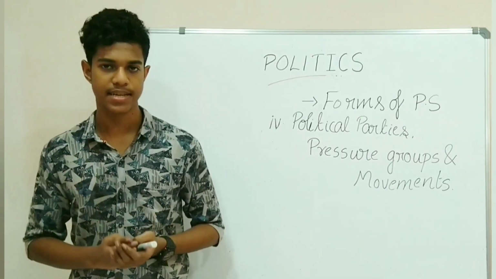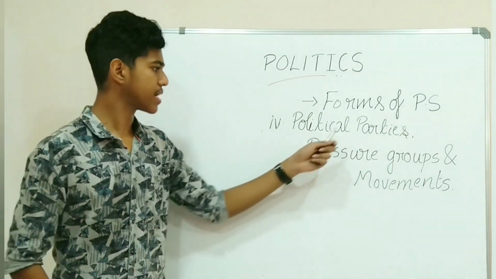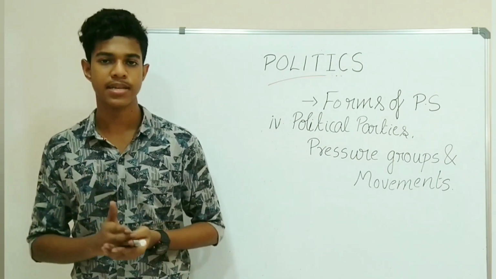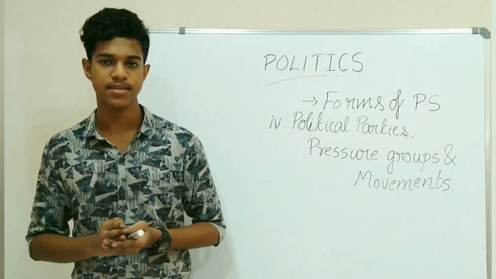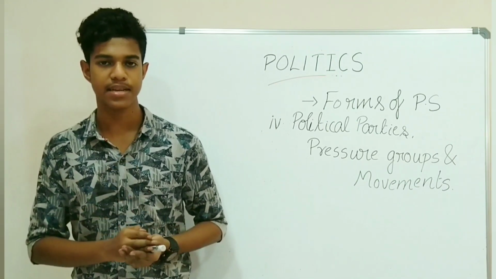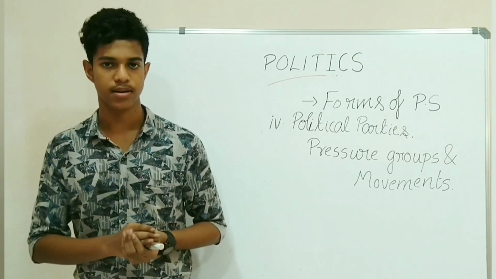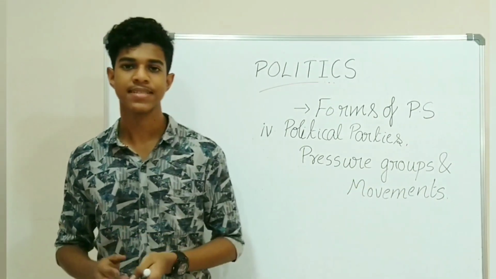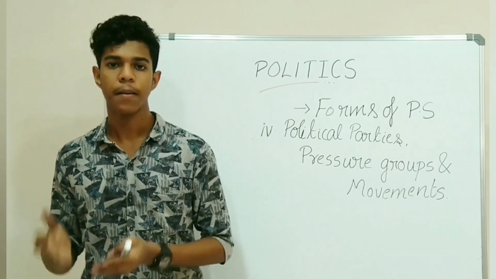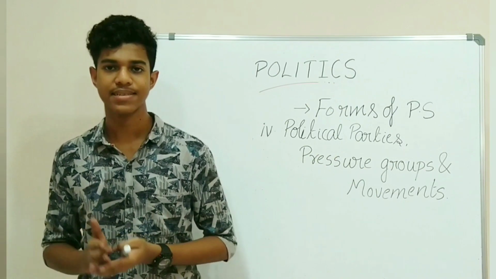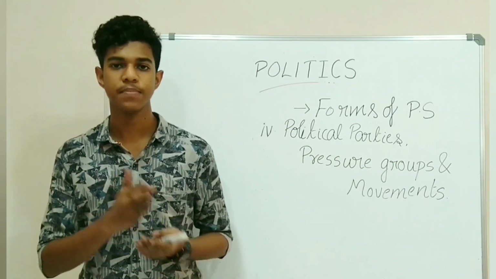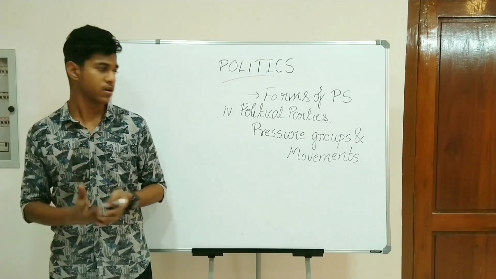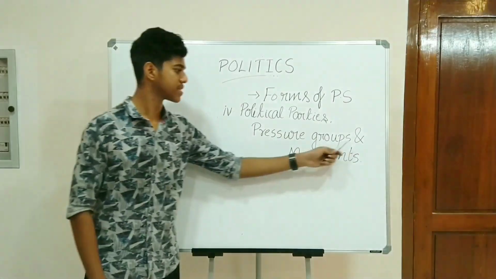The last type of power sharing is power sharing among political parties, pressure groups and movements. The power is shared among political parties through political competitions and different parties representing different ideologies come to power. The power is also shared among various pressure groups such as traders and industrialists by participating in governmental committees and bringing changes in decision making process through the movements. So it's all about power sharing among political parties, pressure groups and movements.